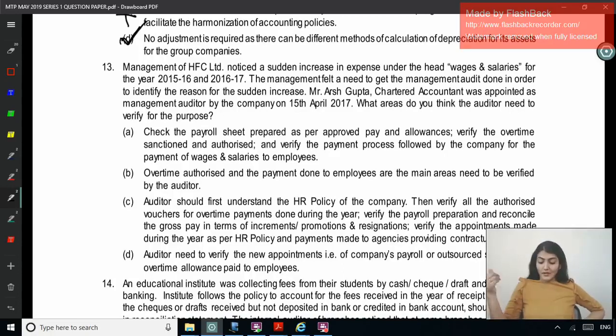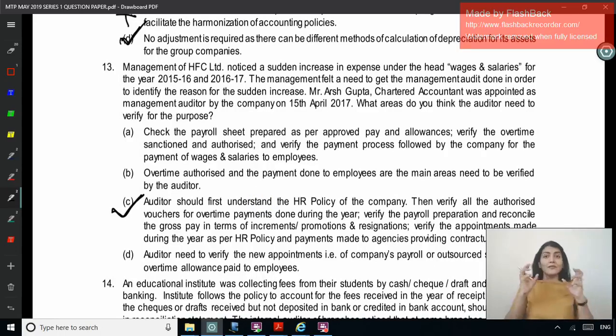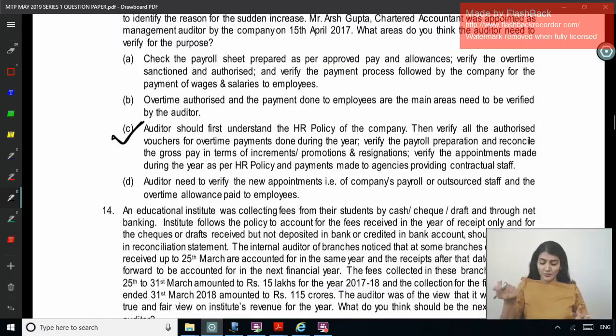Auditor needs to verify the new appointment, that is company's payroll or outsourced staff, and the overtime allowance paid to employees. Right? So obviously all of it is required to be considered. You are a management auditor. See, the A, B and D is talking about selective checking, which is not right. Right? So C is the correct option.